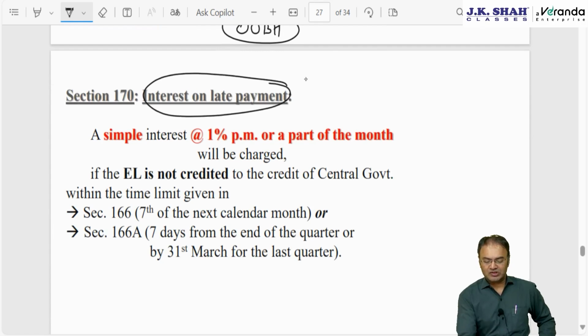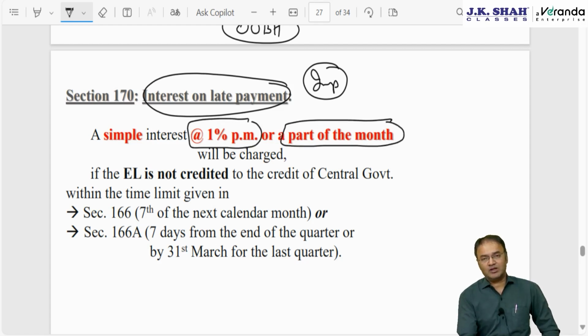Interest on late payment, this is important. Questions have already come in the exam twice. A question is expected anytime again, keep it in your mind. It is 1% per month or a part of a month. Part of a month I already explained to you: if there is a delay of 3 months and 1 day, then interest will be for 4 months, at 1% per month.